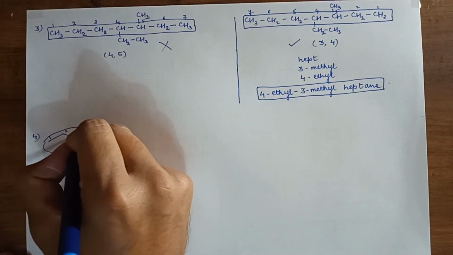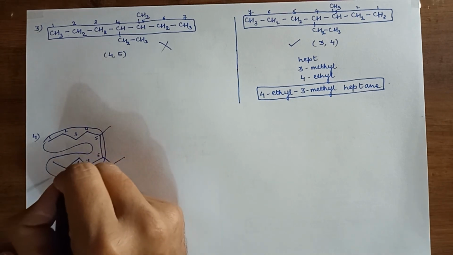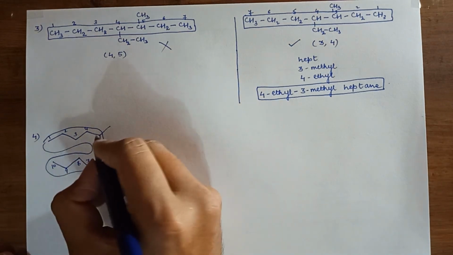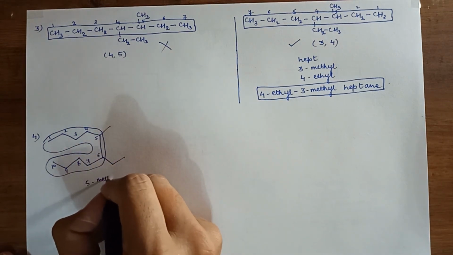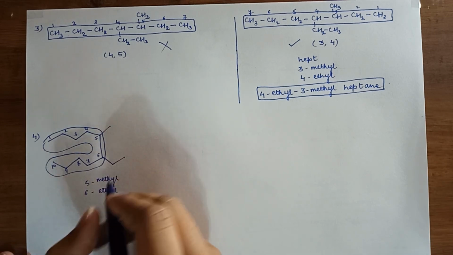1, 2, 3, 4, 5, 6, 7, 8, 9, 10. One way, at 5 we are having methyl. At 6 we are having ethyl.